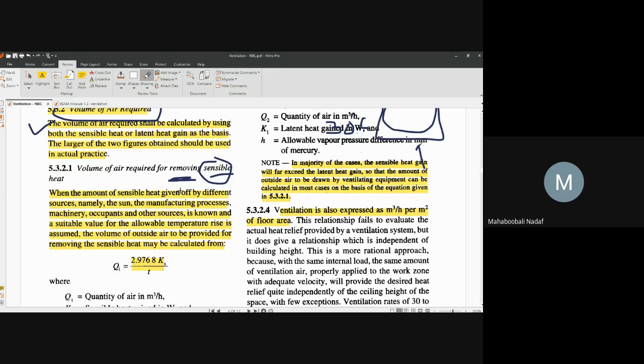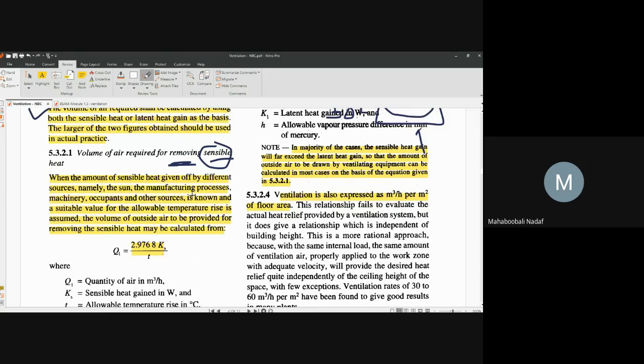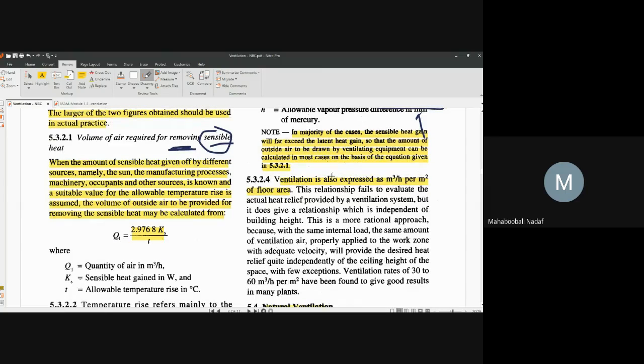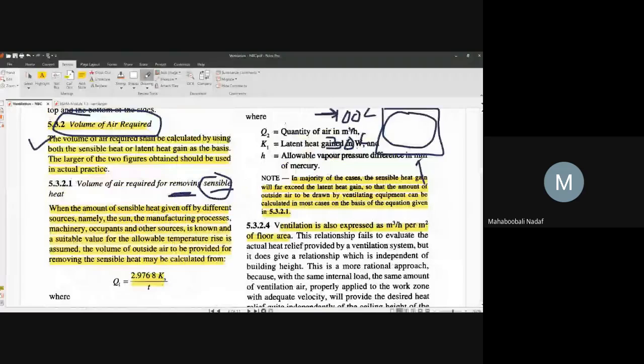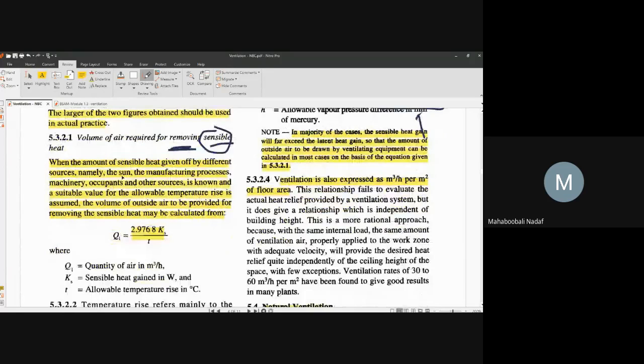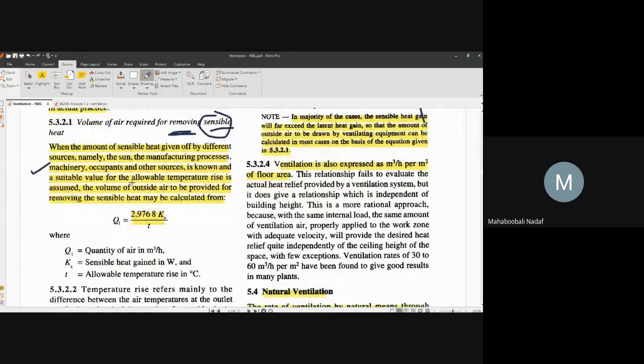So sensible heat is always more in the design compared to latent heat. Latent heat is often not considered, simple thing, but still they have given equations. Sensible heat is due to the sun, manufacturing process, machinery, and all other things. So for this type of sensible heat, what is the volume of air required?